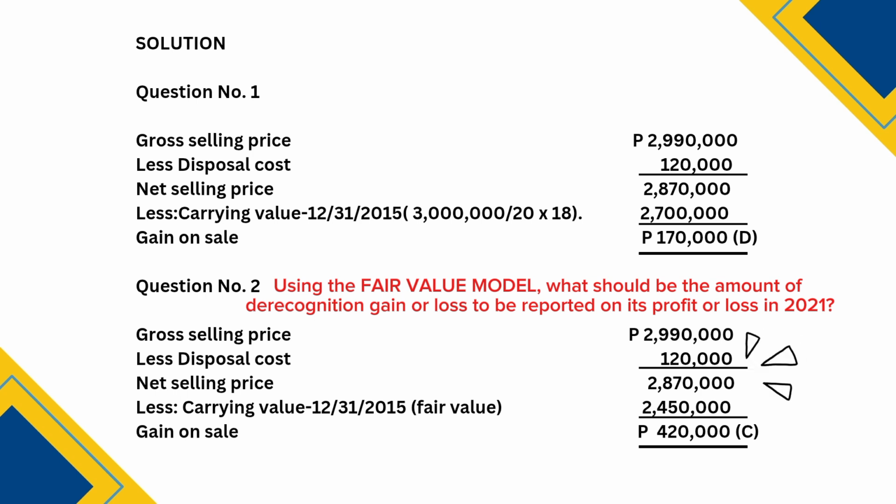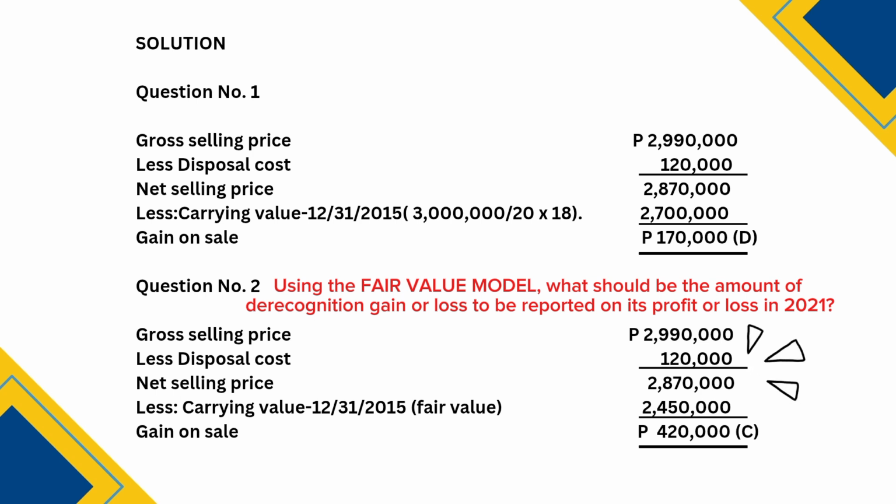At the end of 2020, the fair value decreased to 2,450,000. Since we use the fair value model, the carrying value as of December 31, 2020 is 2,450,000.